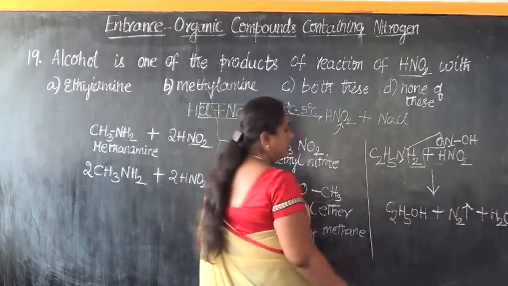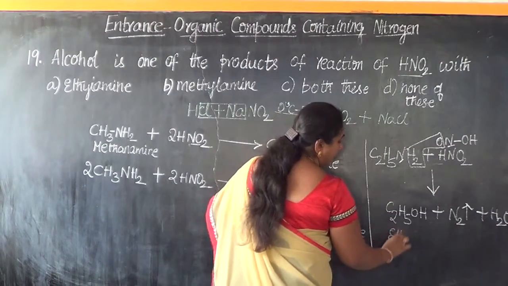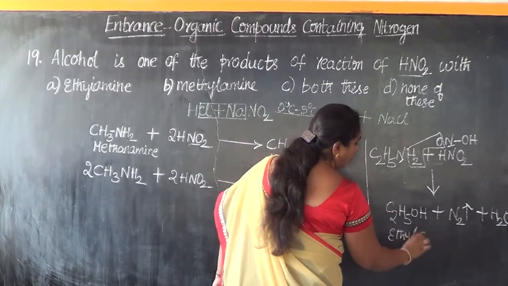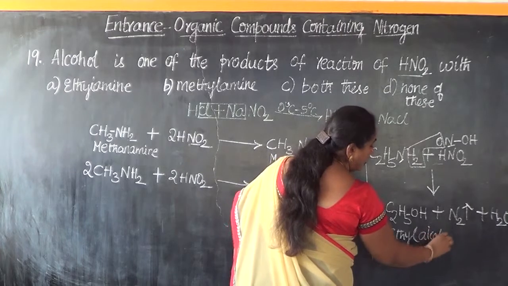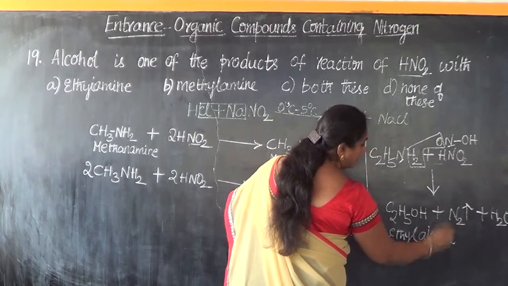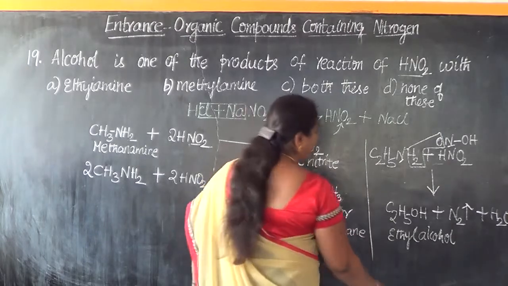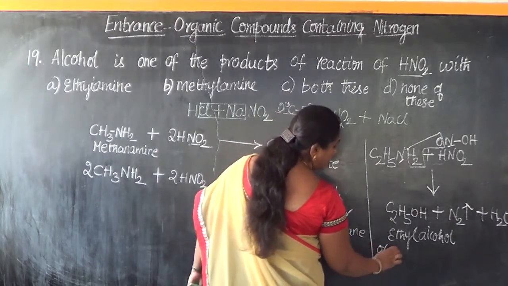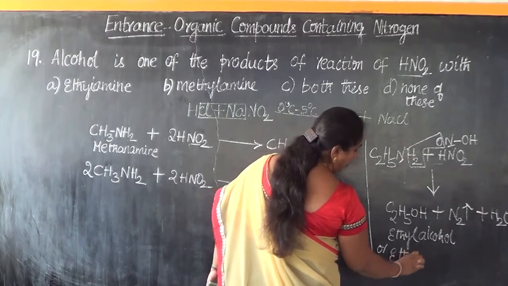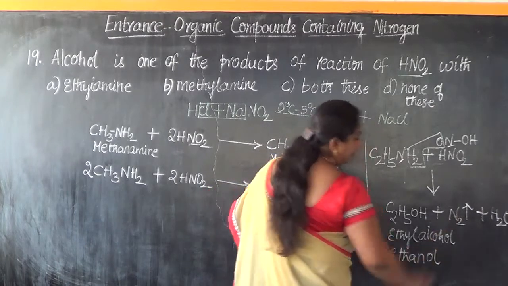This is ethyl alcohol, which is its trivial nomenclature. We can call it by its IUPAC name, ethanol.